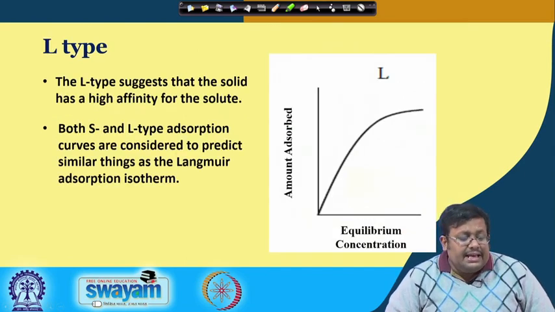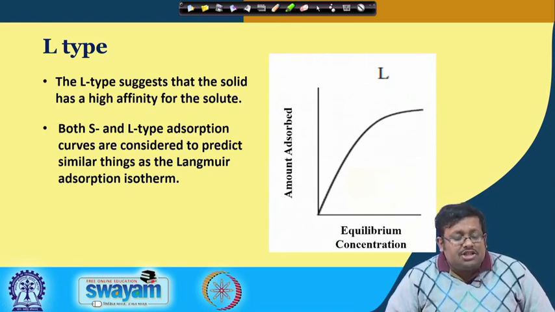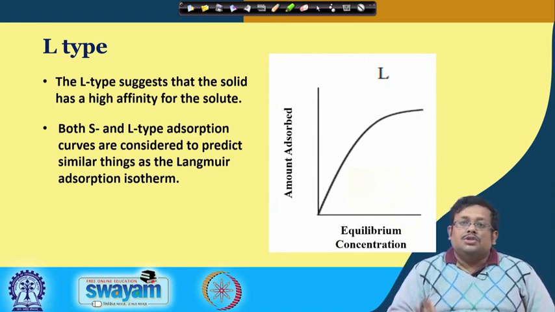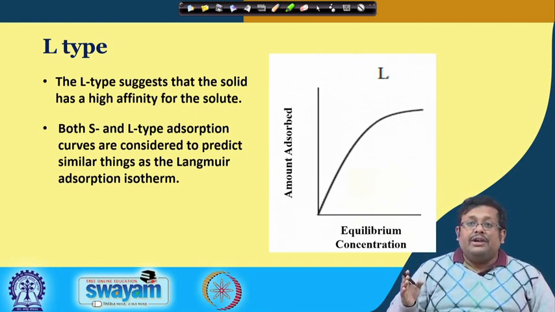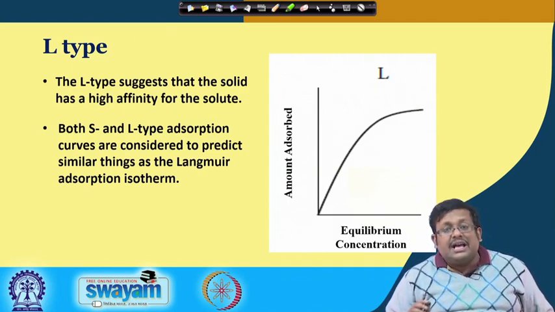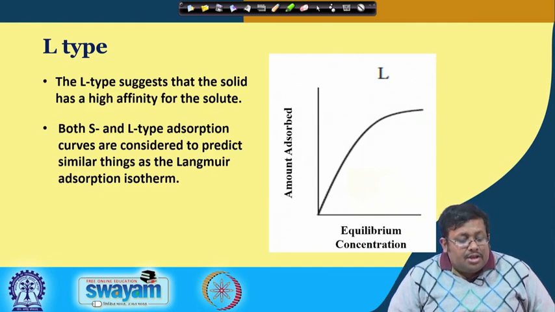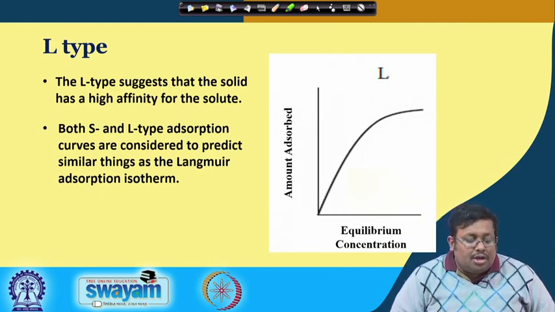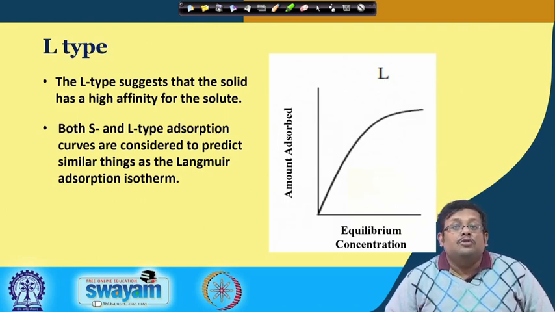And secondly, there is an L type adsorption isotherm. This L type suggests that the solid has a high affinity for the solute. So, in case of S type, the solid has a high affinity for the solvent. However, in case of L type, the solid has a high affinity for the solute. So, this is an S type and this is again the L type. Both S type and L type adsorption curves are considered to predict similar things as the Langmuir adsorption isotherm.